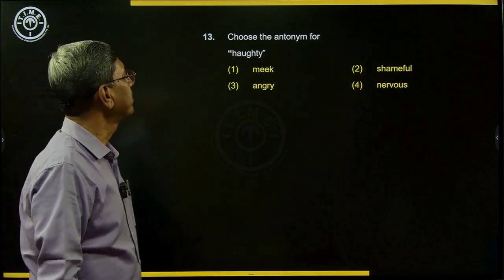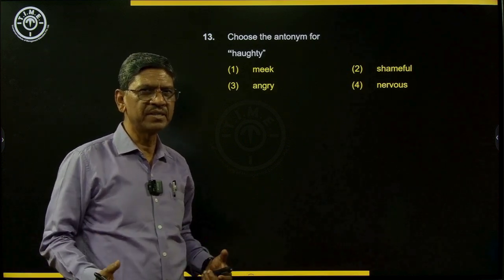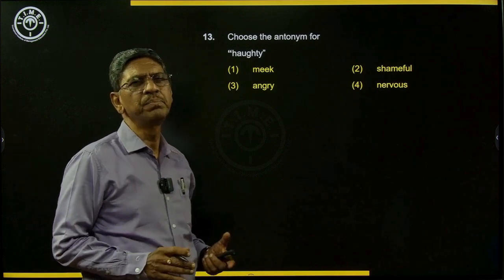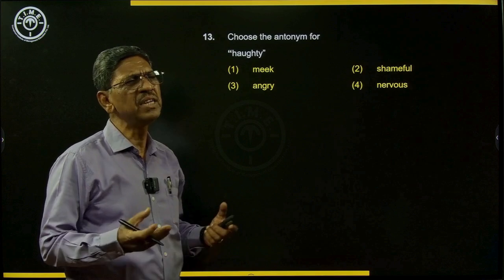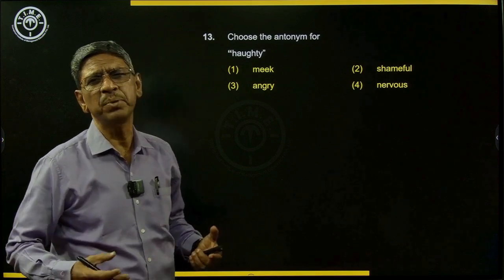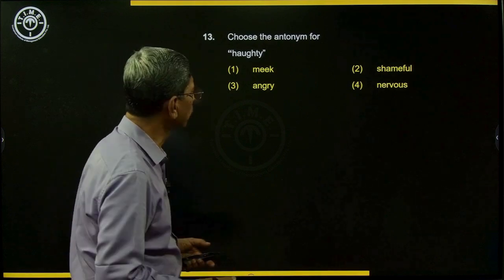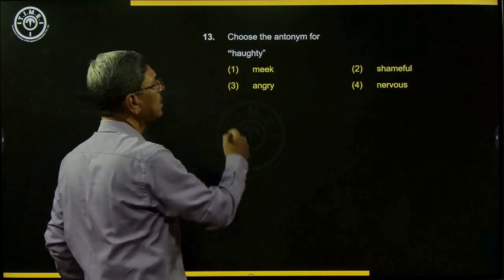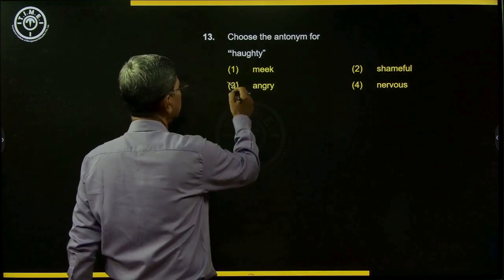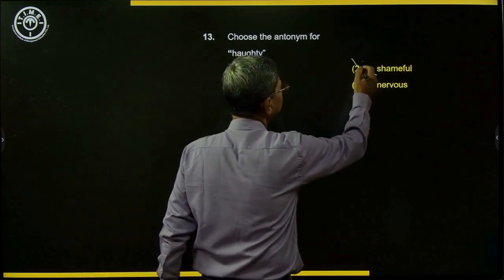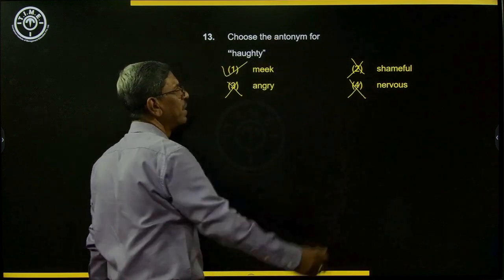Choose the antonym for haughty. Now, haughty personality is a proud personality. A person who is very proud generally of his status. And when a person is proud, generally the result is rudeness. So here, haughty means very proud. So angry is not right, shameful is not right, nervous is not right, meek is the best word for that.